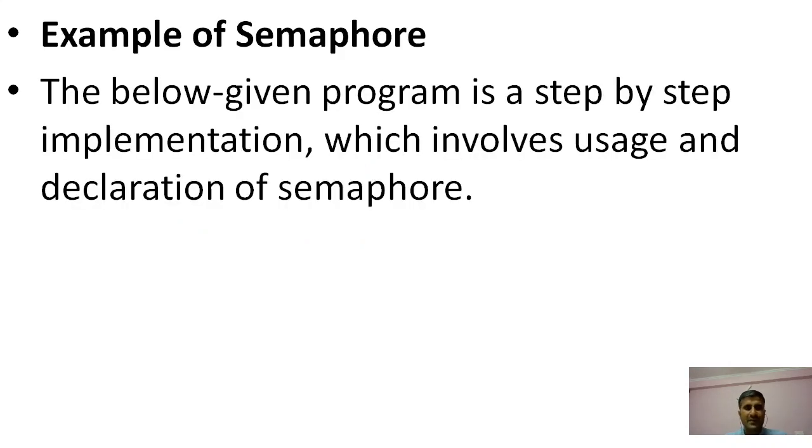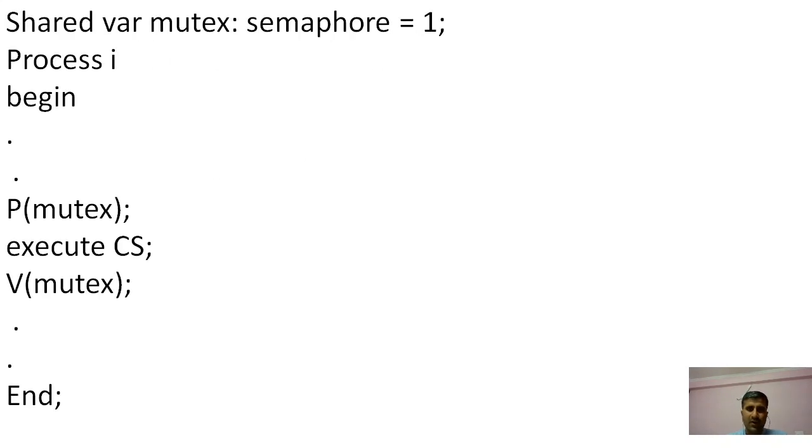Now let's go through this example of the semaphore. The program given below is a step by step implementation which involves the usage and declaration of the semaphore. So here you see process i, semaphore is equal to 1, then begin. P and V are wait and signal. So P is the waiting, then we execute the critical section, and V is basically the signal for the mutex.